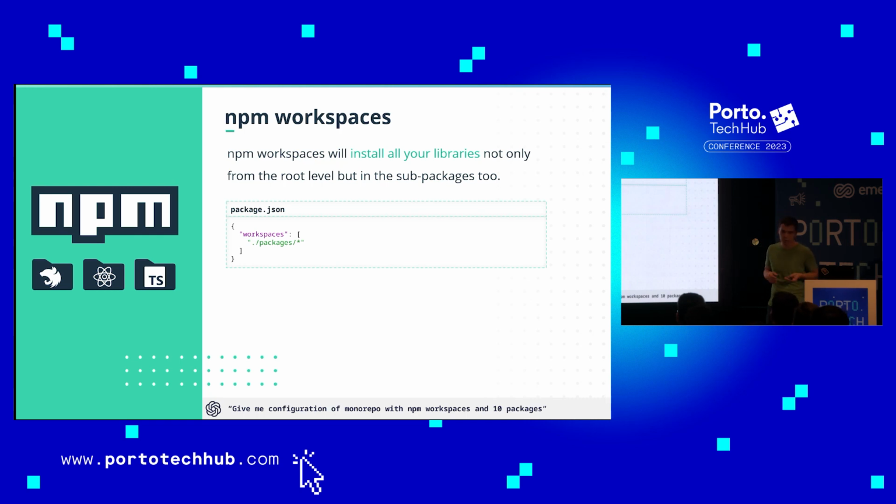Yes, we can use Yarn, of course, but right now we are speaking about NPM. NPM handles this very nicely, and when we have a duplicated package, it is put into a single directory. If we have some conflicts, then those packages will be put into the specific project, let's say package.